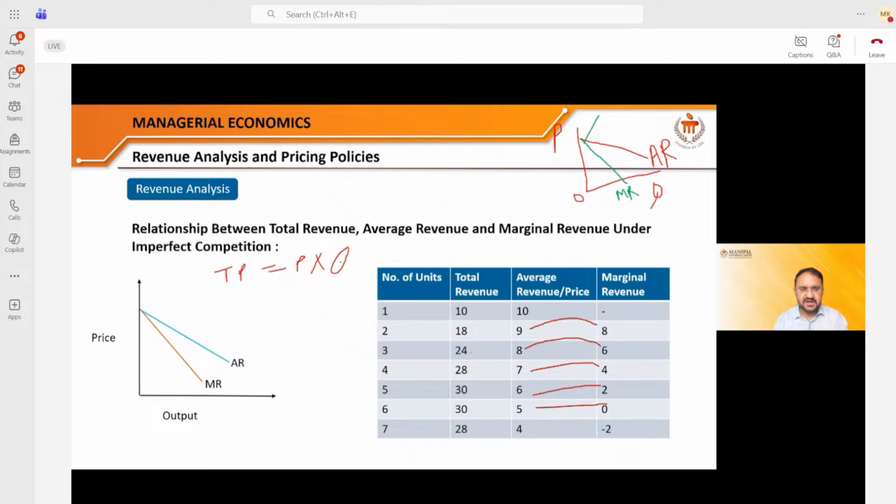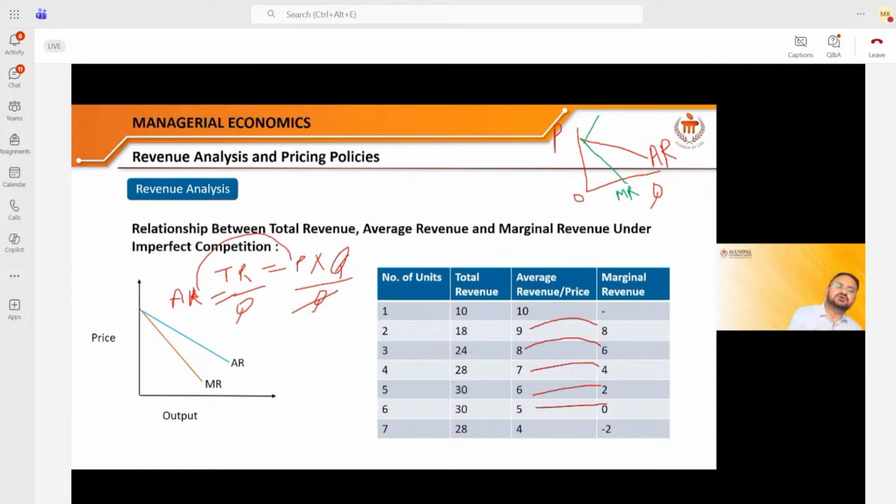What is the average revenue? In order to take the average of anything, I need to divide that thing by the quantity. I'll get the average revenue, AR. AR is equal to total revenue divided by the quantity. This Q and Q cancel out. Therefore, AR is nothing but the price.